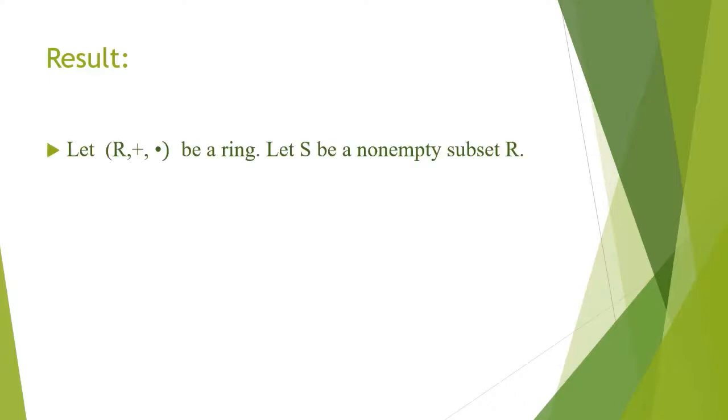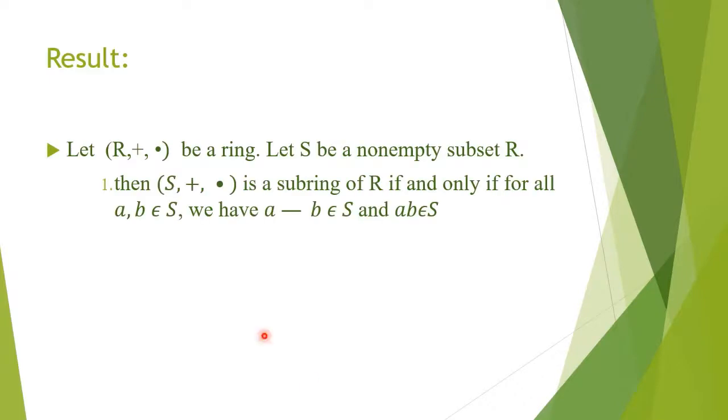So, the previous theorem can be rewritten like this. That is, combining the first and second conditions together, you can write: Let R be a ring and S be a non-empty subset of R. Then S, plus, dot is a subring of R if and only if for all A, B belonging to S, we have A minus B belongs to S and AB belongs to S. Similar to the previous theorem, we can prove this also.